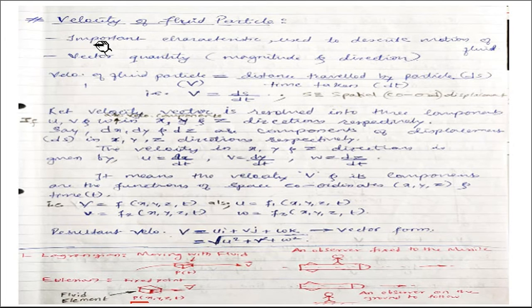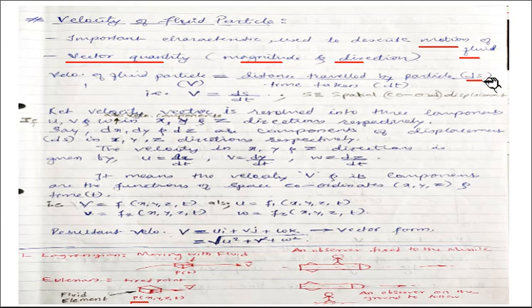Okay, next point is the velocity of a fluid particle. Velocity is the important characteristic used to describe the motion of the fluid particle, right? We know velocity is a vector quantity. It has magnitude and direction. The velocity of a fluid particle can be defined as the distance traveled by the fluid particle per unit time taken for the motion.